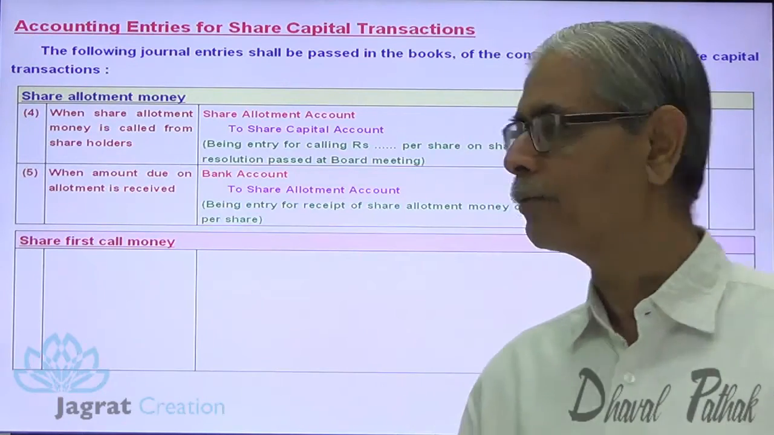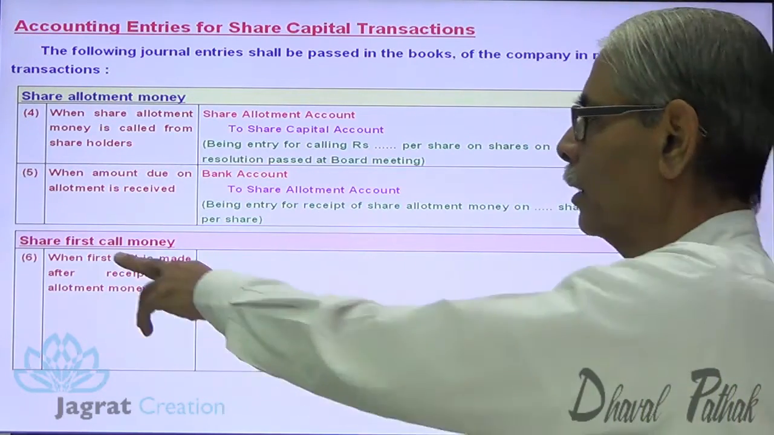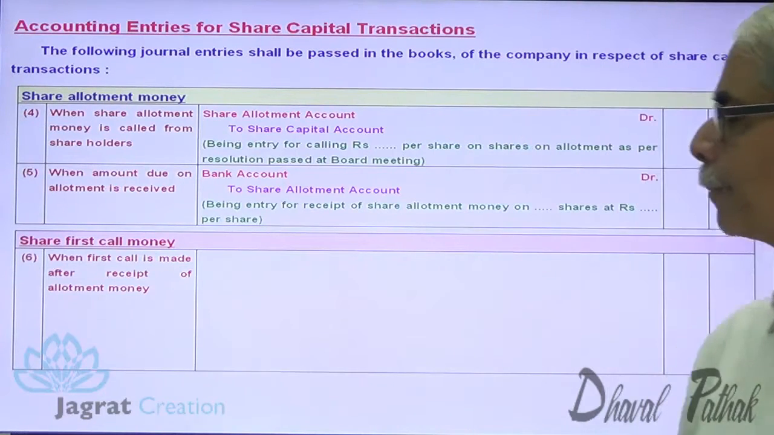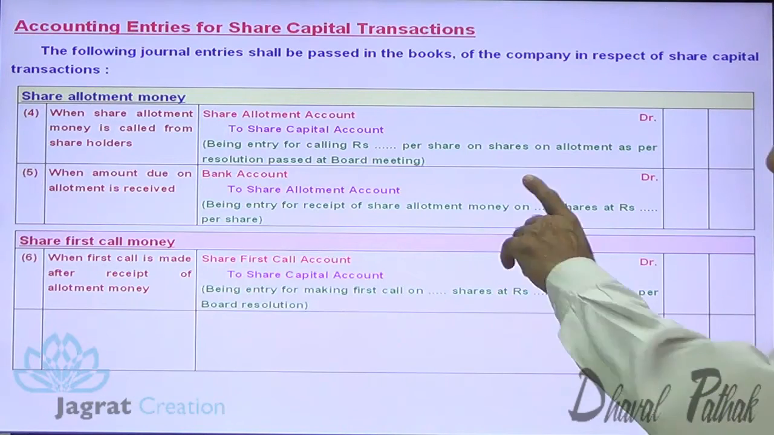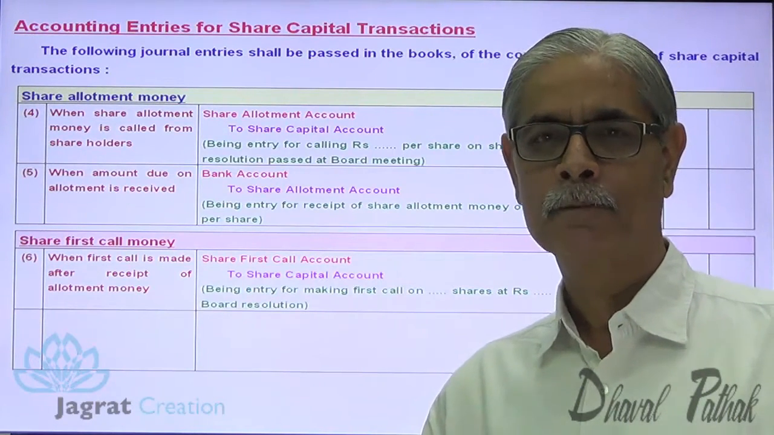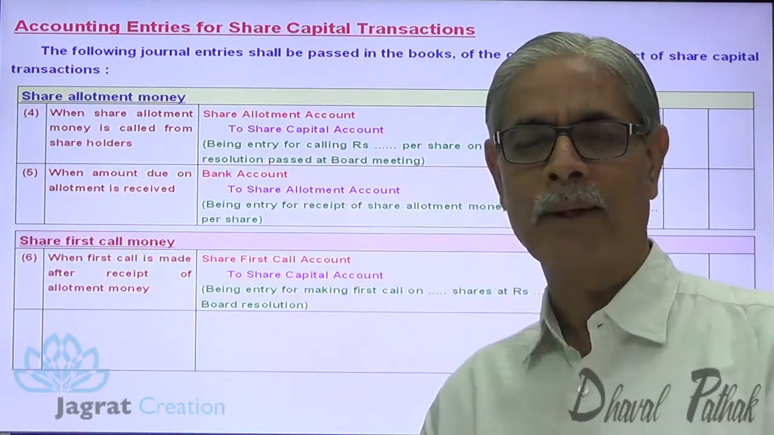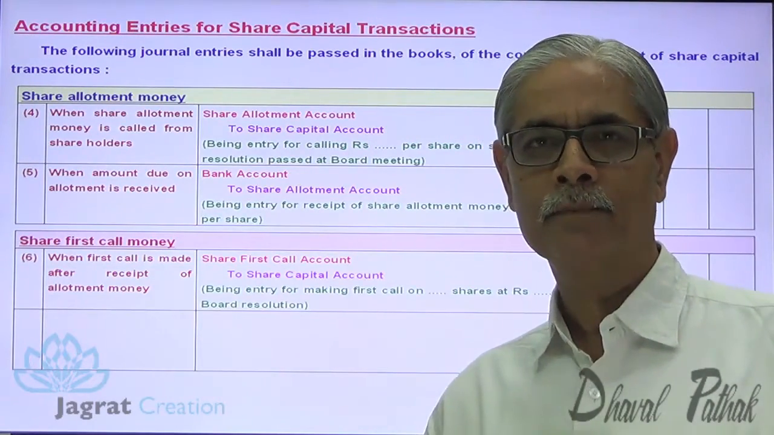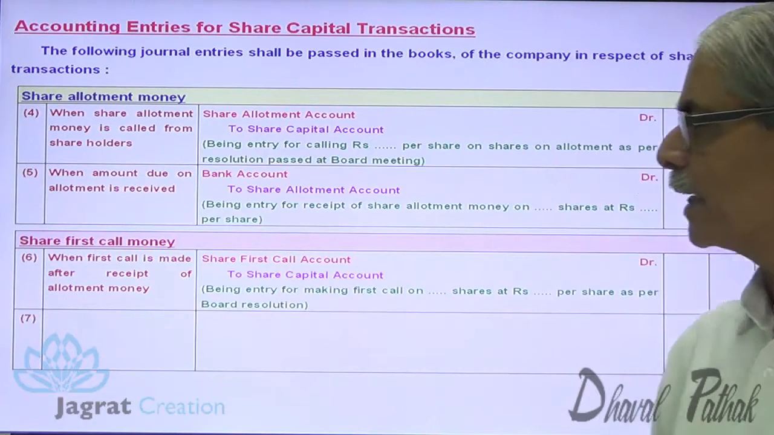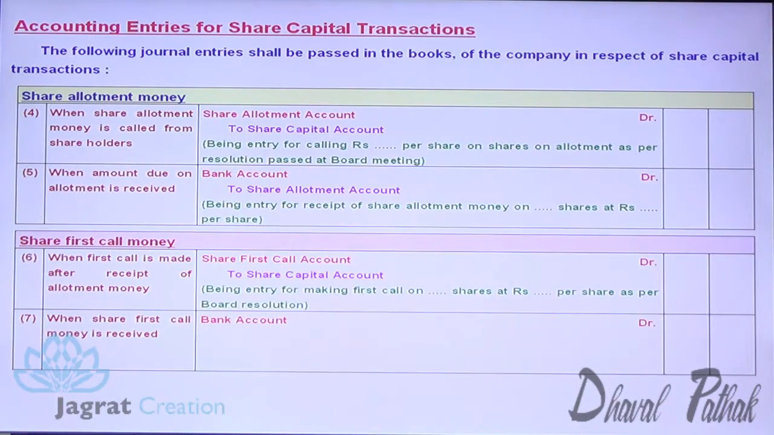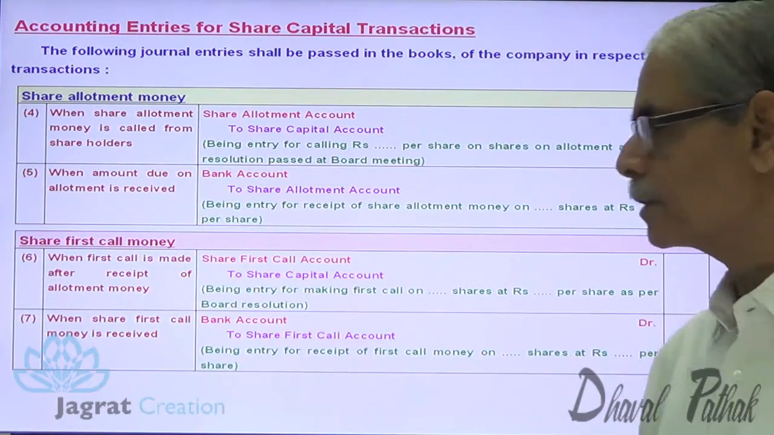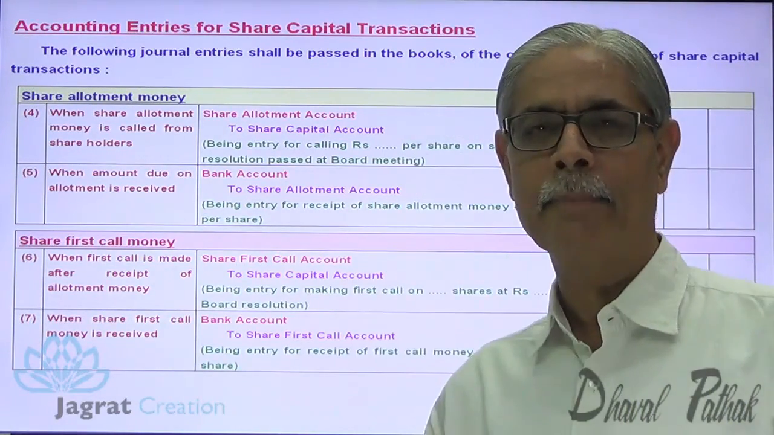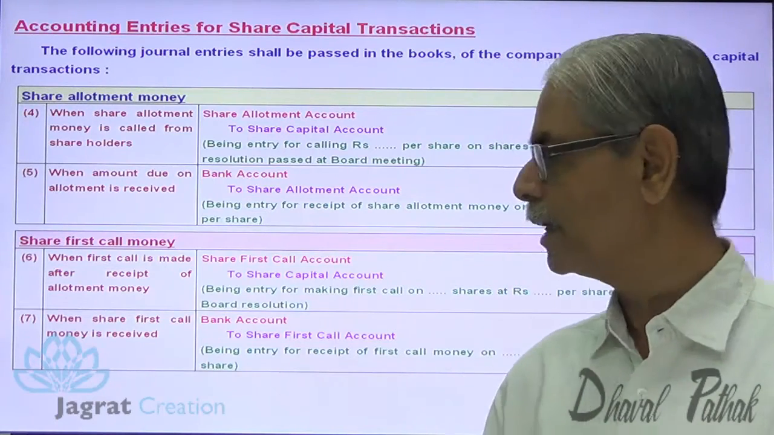If the amount is demanded with the first call, it is made after the receipt of allotment money. Share first call account debit to equity share capital account credit. This is the amount due on demanding the first call from the members. Subsequently they are given some time to pay the amount. The company receives the money within the stipulated time. Journal entry for that: bank account debit to share first call account credit, being the entry for receipt of first call money on this many shares. This is how allotment and first call demand and receipt are recorded in journal entries.